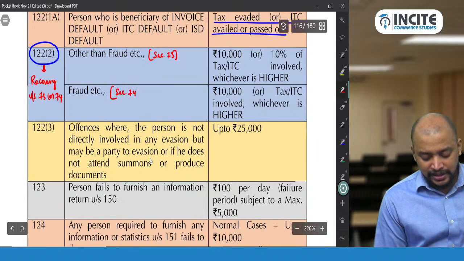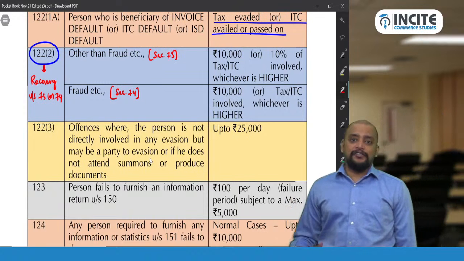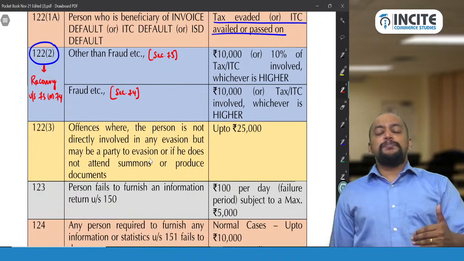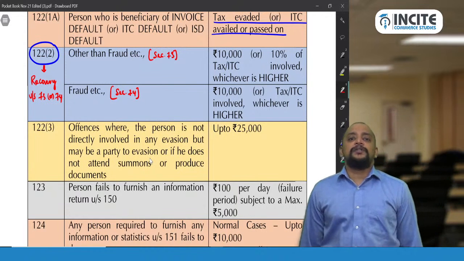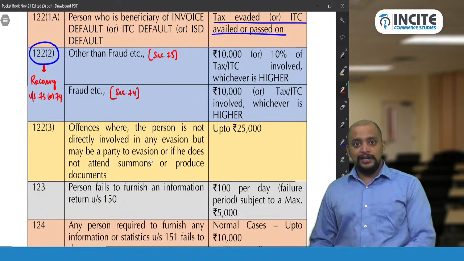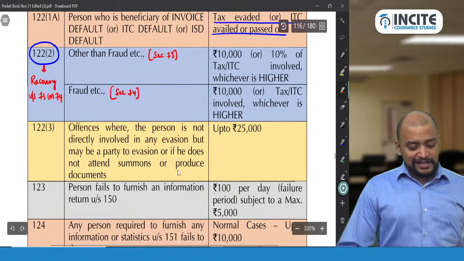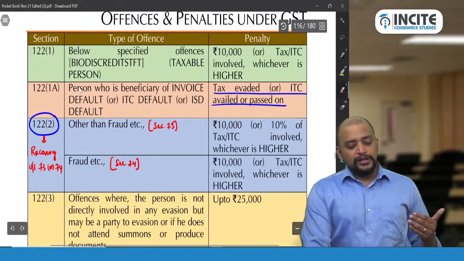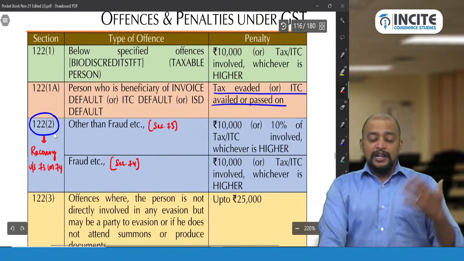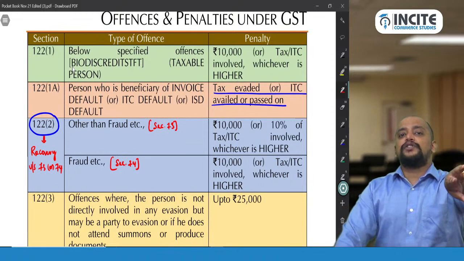I am not talking about the penalty under 73, 74. I am talking about penalty under 122 subsection 2. This penalty will come whenever they invoke 73 and 74. That is recovery under 73, 74. Now, there are some offences covered under both 122 subsection 1 and 122 subsection 2. For example, erroneous refund is an offence under 122 subsection 1 and also under 122 subsection 2.